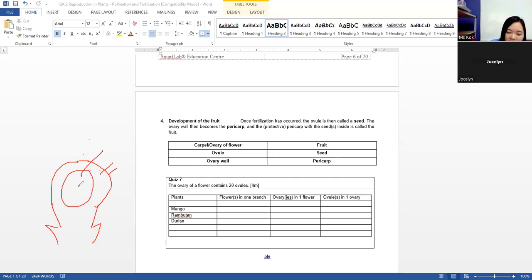Okay, and inside the ovule, if you remember, just now the pollen tube grows like this, right? The pollen tube grows, and then enters here, and then it allows the male gametes to come in. The male gametes will combine with the female gametes. Together, they will form an embryo. Okay? The embryo will be the future plant.